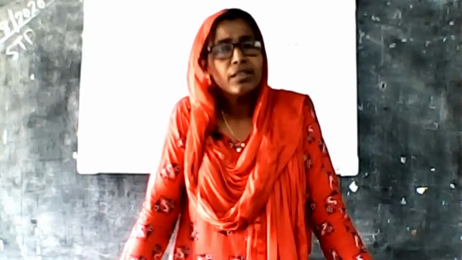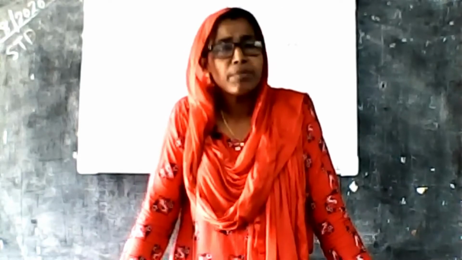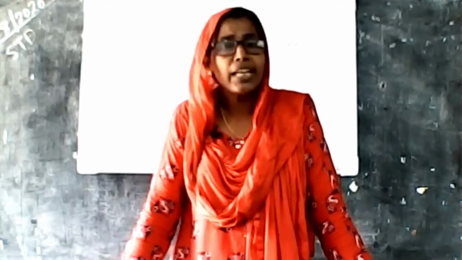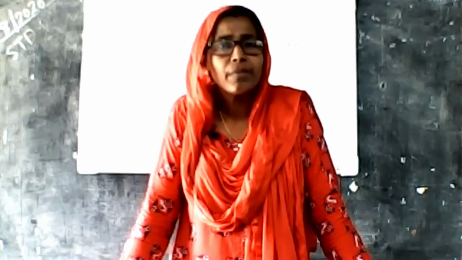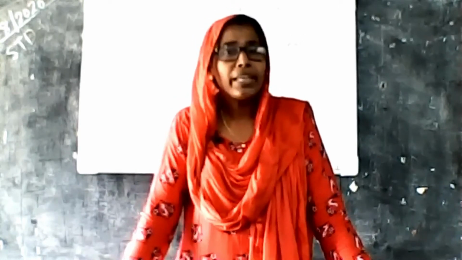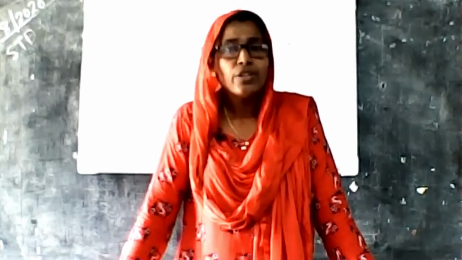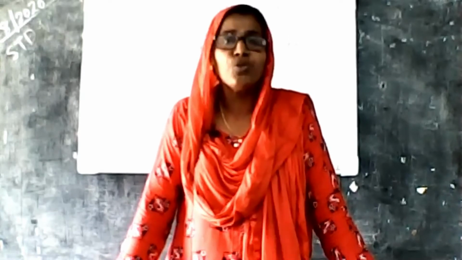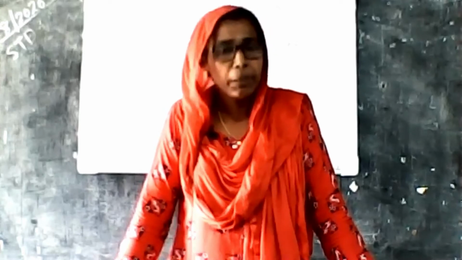I already gave you a tip for remembering the Europeans. What is that? Tell me. P, D, E, F. P denotes Portuguese, D Dutch, E English, and F France. So these Europeans came to India only for trading purposes.